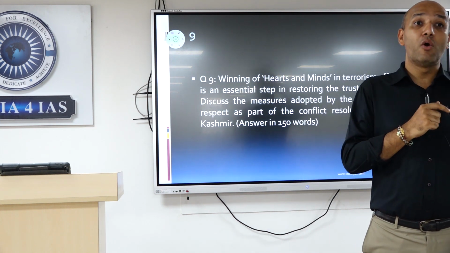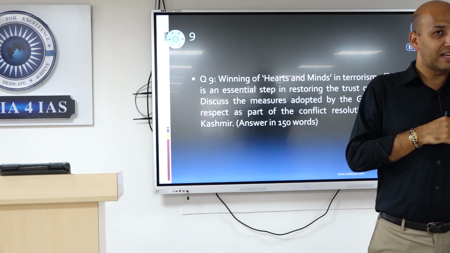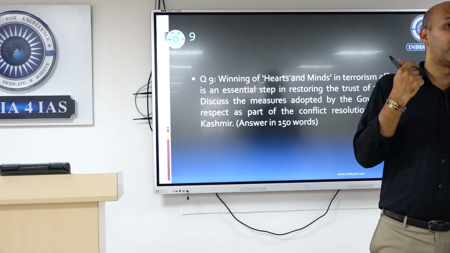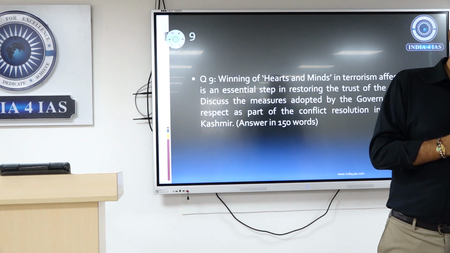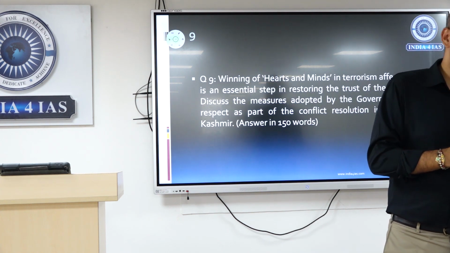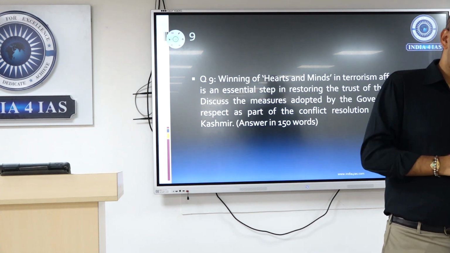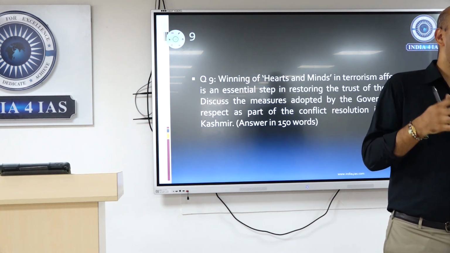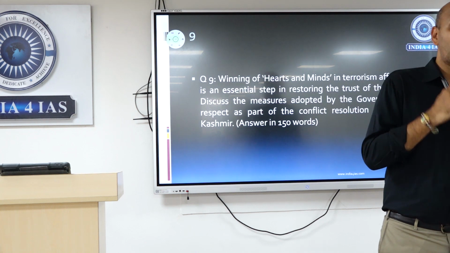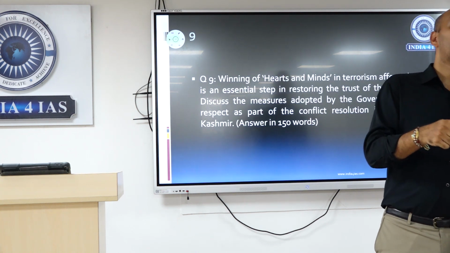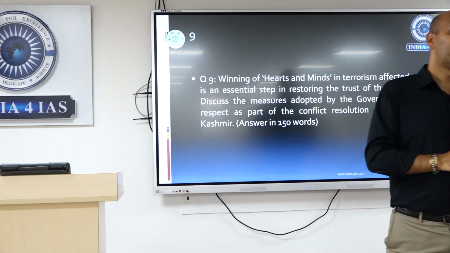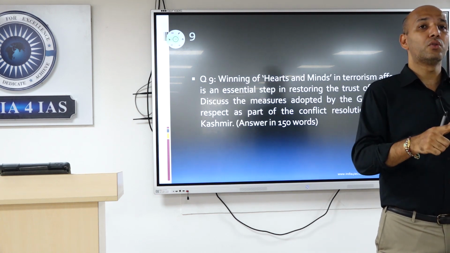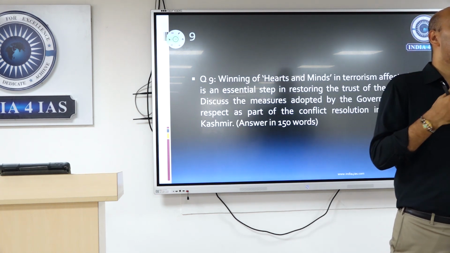On one side you are countering the non-state actors and terror, on the other side you are trying to win over. So democracy, specifically in terms of NGO support there, health, education, and how you have been trying to bring out livelihood, colleges, skilling that has happened. Roshni is a program specifically targeted to the youth of that region. There is Himayat, that's a program specifically targeted to the youth of that region. All these are skill development programs.